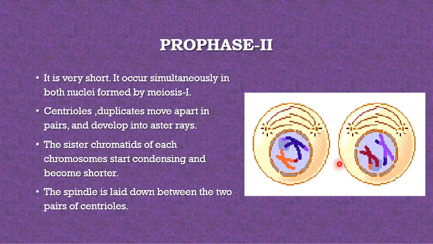These are the two daughter cells formed by the end of cytokinesis 1 of meiosis 1, with half the number of chromosomes. The centrioles duplicate, move apart, developing the aster. Sister chromatids of each chromosome start condensing and become shorter. The spindle is laid between the two pairs of centrioles.